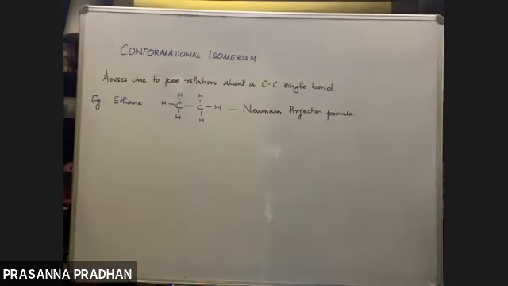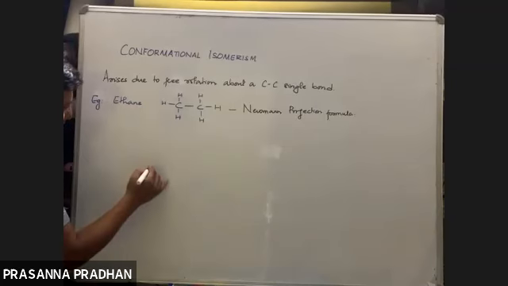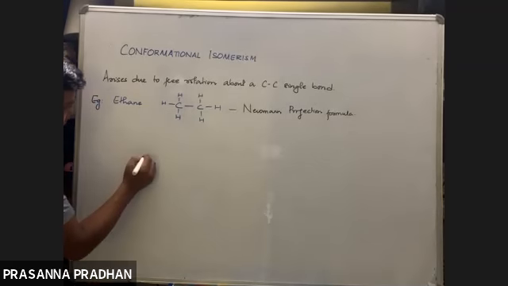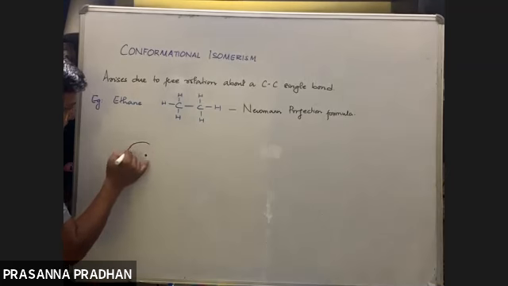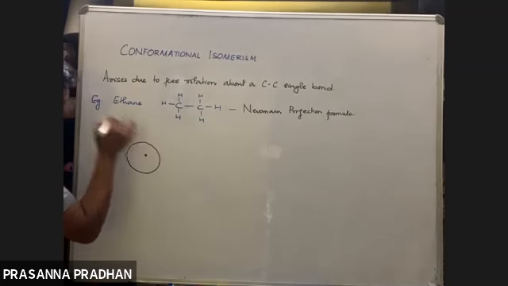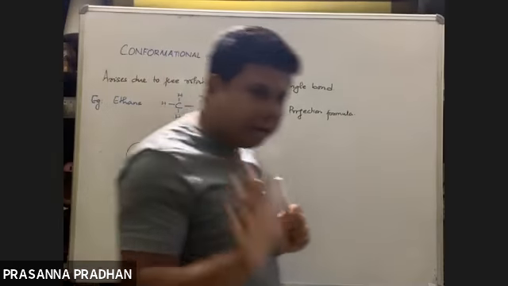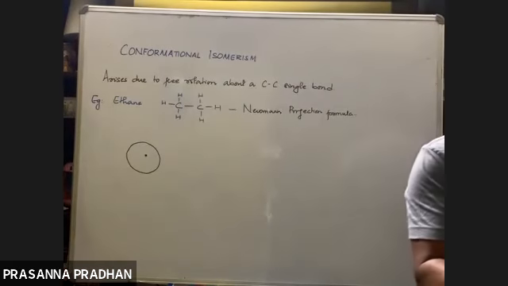How many carbon atoms? Two. Okay. So one of the carbon atoms is represented by a dot like this. This represents a carbon atom. Can you see the dot? Yes. And another carbon atom is represented by the circumference of a circle like this. So this also represents one carbon atom. This represents another carbon atom. Got it? Fine. Am I clear?